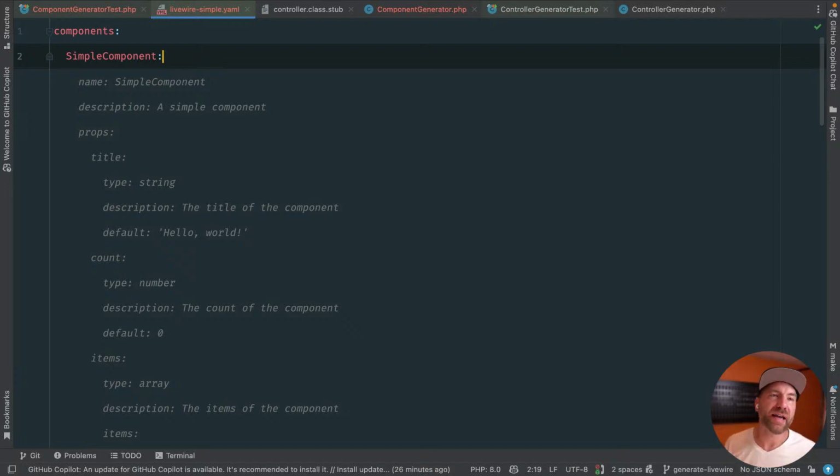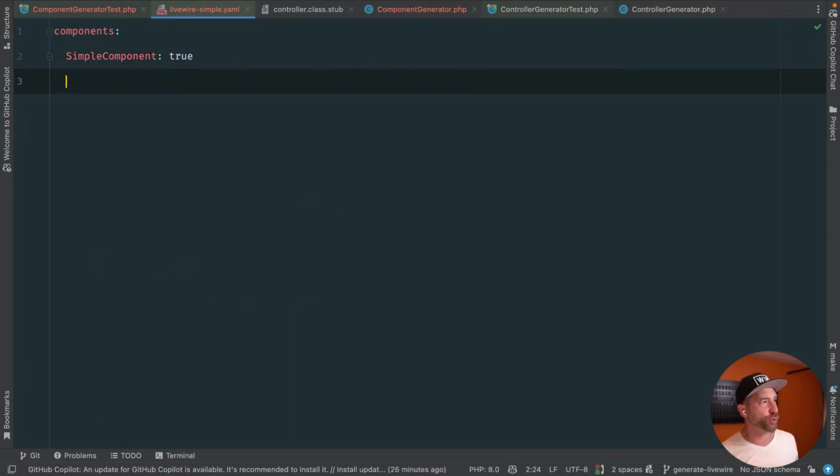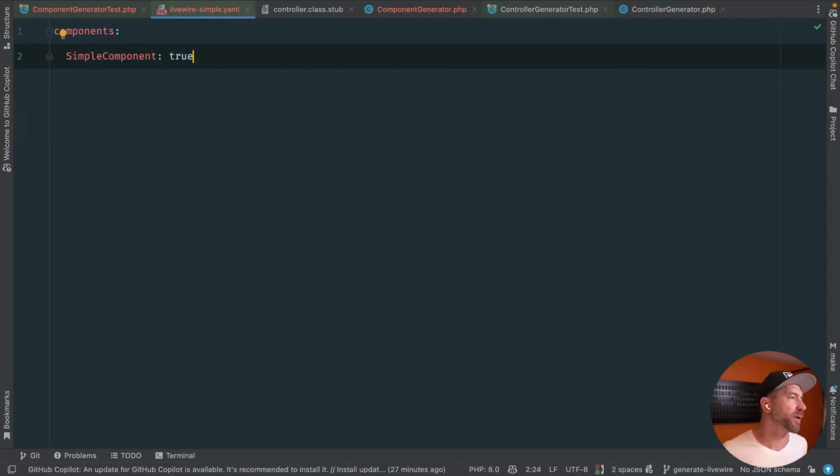If you want exactly what Artisan generates, that's a little bit unnecessary, right? You would just use make Livewire if you truly just wanted these files. So I don't think you're ever going to use Blueprint in that capacity. I'm just thinking, can you just pass this in and it somehow works? I mean, you just say true here and then you move on to your complex component. I don't think so. That feels weird.